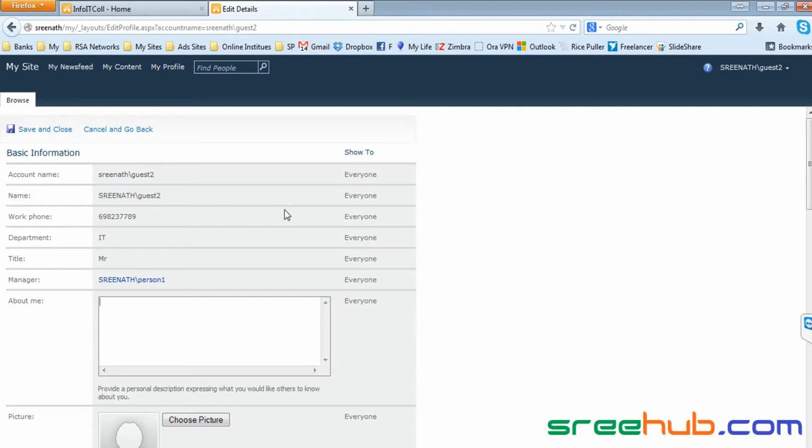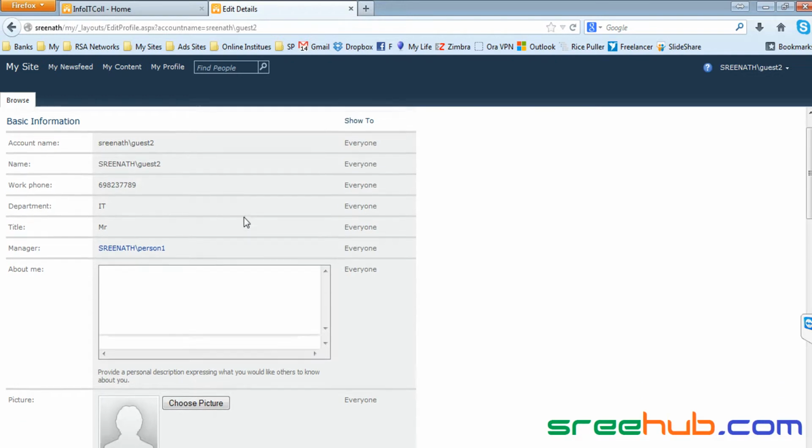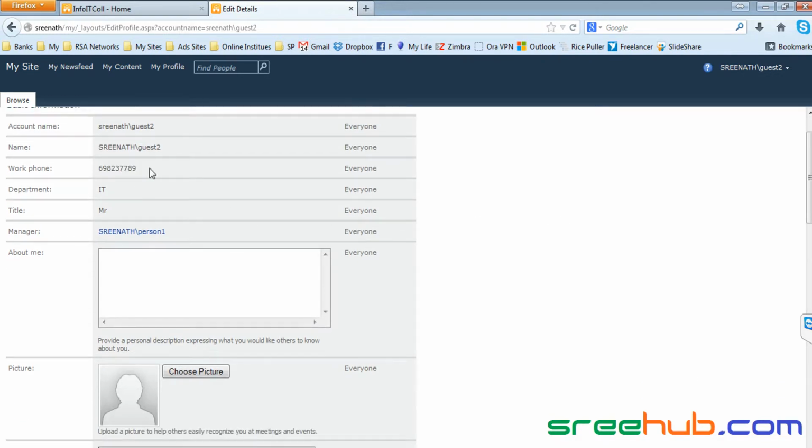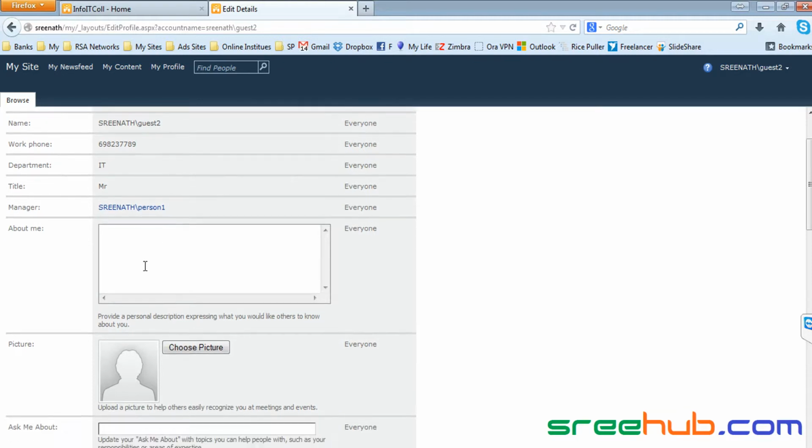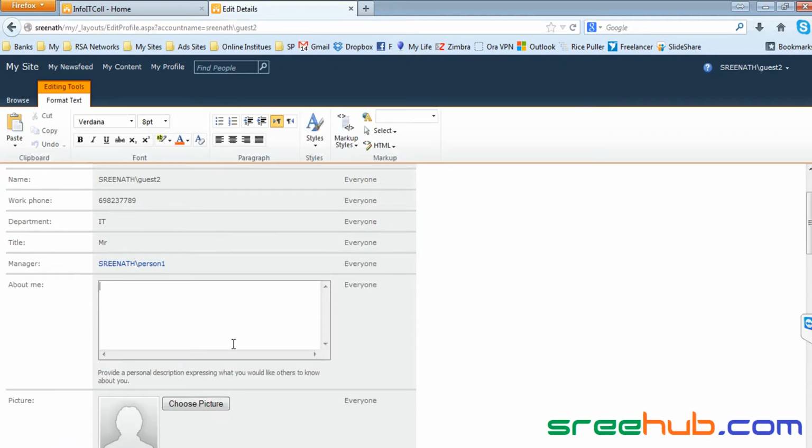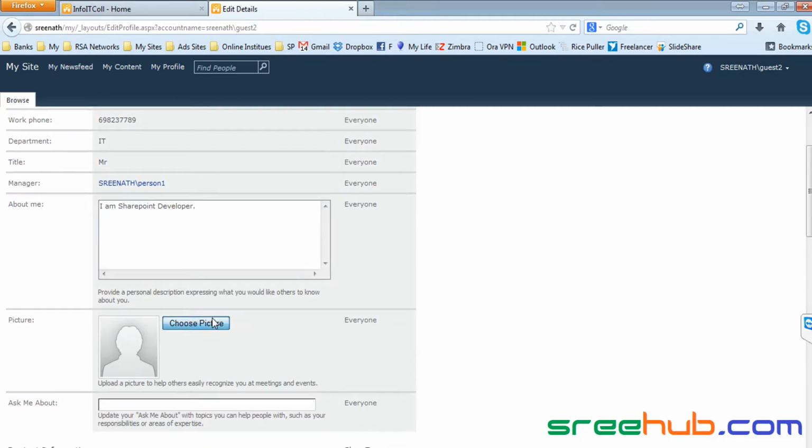You can see here the basic details will be loaded as they are and you cannot change them. We just gave some random work phone, if you remember, in my profile page. And you can write about yourself, like, you can just say SharePoint developer. And you can choose any picture you want.